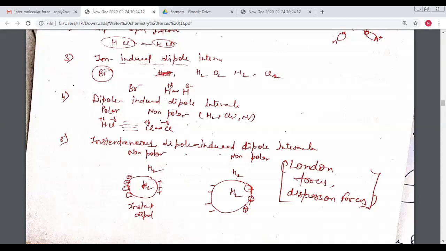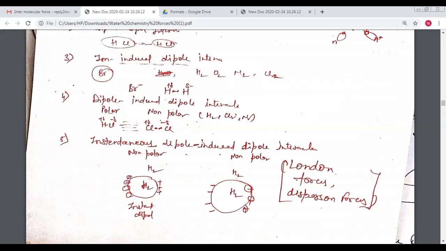The non-polar H2 again has electrons. Due to the effect of this positive charge, the electrons come to this side, so the positive charge interacts with the negative charge, and the electron goes to the other side.